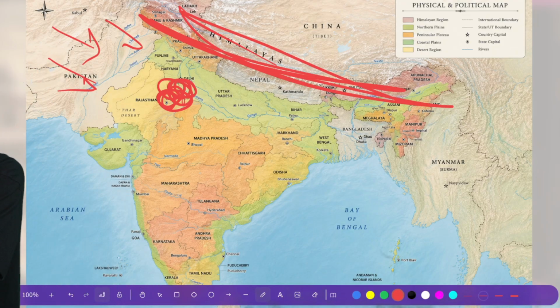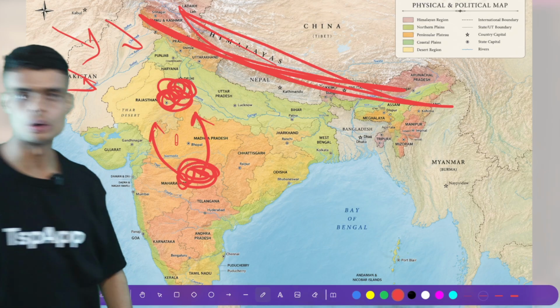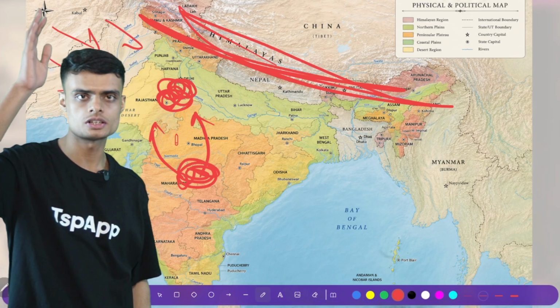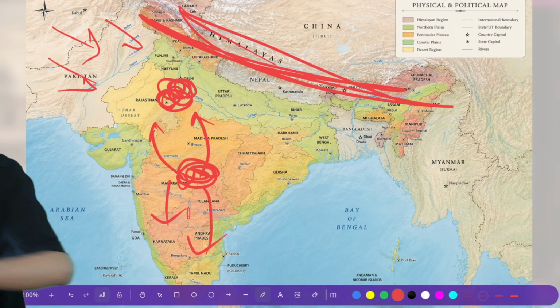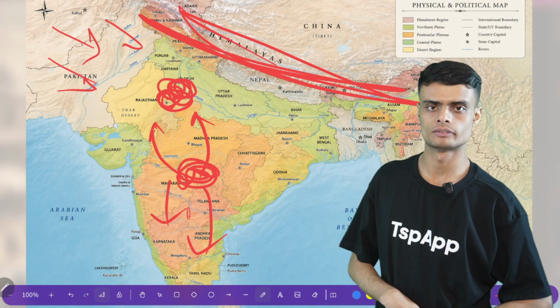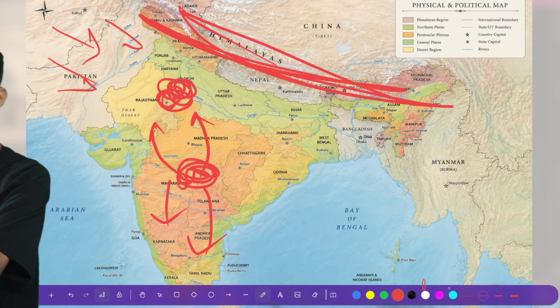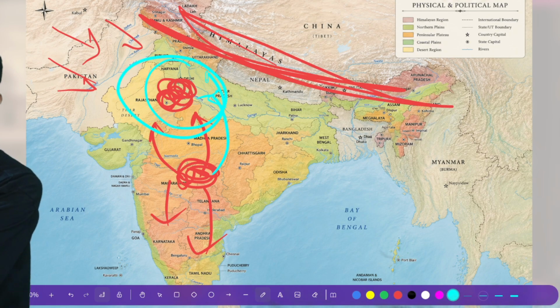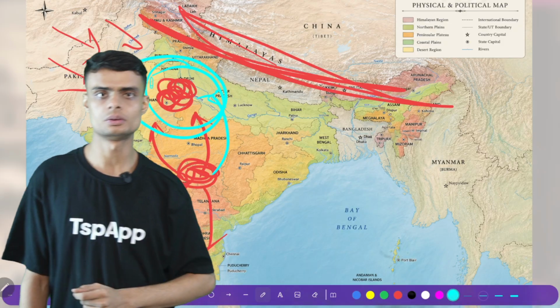Because he had shifted his capital to the central part of India, it was very difficult to move his armies to the north to fight the invaders, as well as to move the army to the south to fight those nobles who were not obeying him, who were trying to become independent. Okay, so that's why after a few months he had to shift his capital back to Delhi. Okay, that is why Delhi is called Delhi, the Dil.